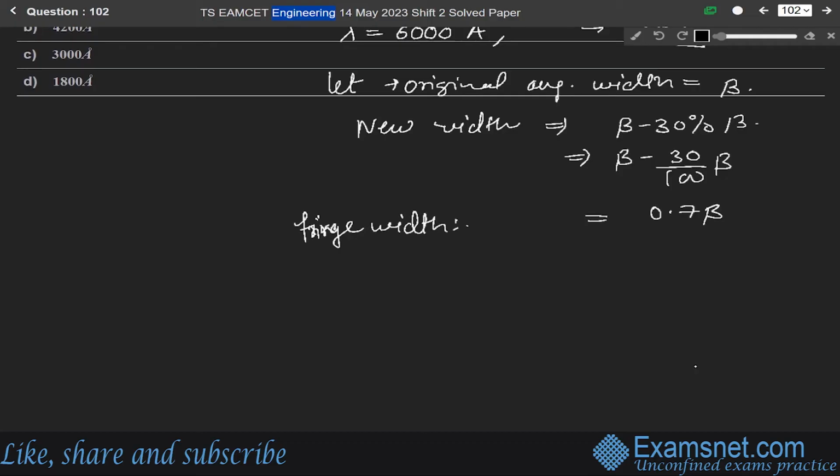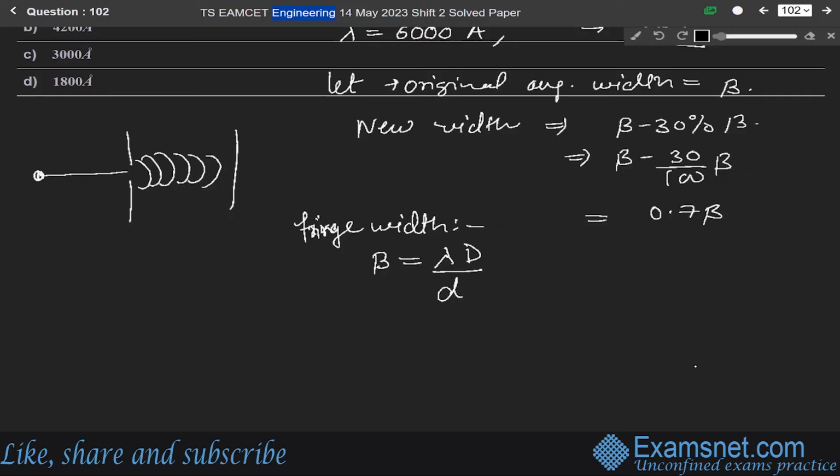We know that fringe width is given by beta equals lambda D over d, where a monochromatic light from a coherent source is coming. This is the slit, wavefronts are coming, and this is the screen. The diffraction pattern alternates, dark and bright fringes are forming on the screen. Capital D is the distance between the slit and the screen, and small d is the width of the slit. So fringe width will be equal to lambda D over d.